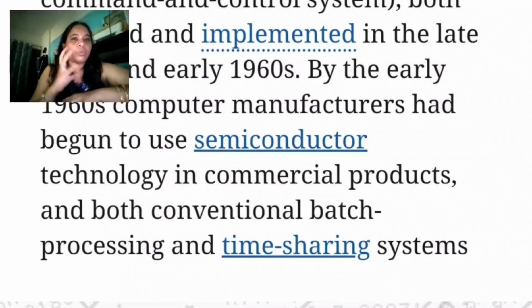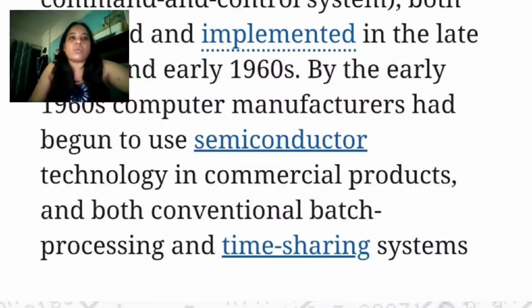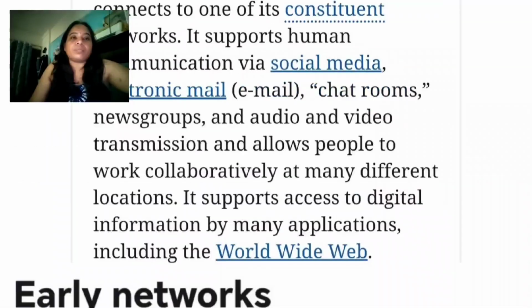So today we can see networks, how they work. Networks' duty: how it works and how it passes information from one user to another user. Okay, so let us see one by one.